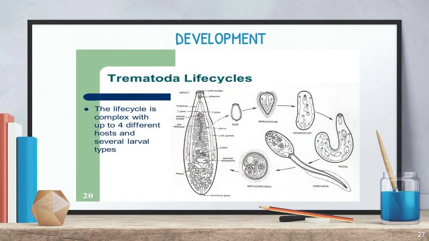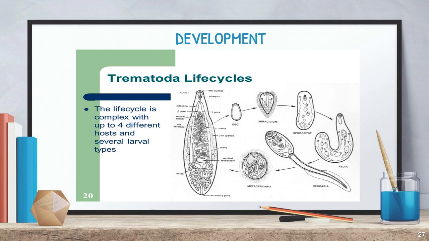And development, as we said, is indirect development. So here it passes through various larval stages. Okay. And development is internal. Indirect means, as we said, it must pass through various larval stages. But here it passes through many larval stages, and it is a little complicated also. They said it is a developmental process also.